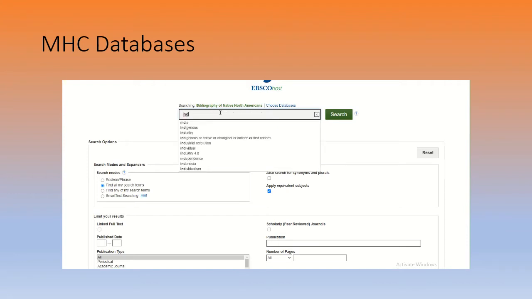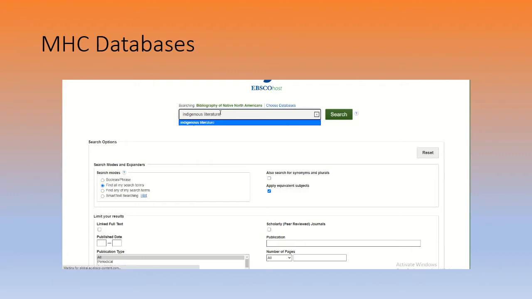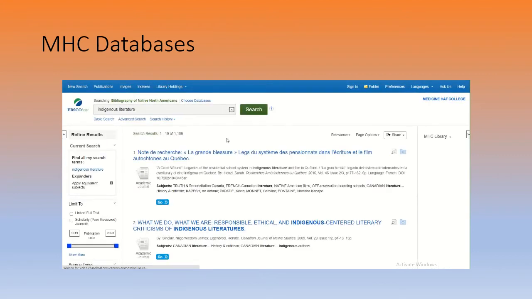And we can already see that it's coming back showing us we have something in here that will apply to my subject matter. Indigenous, let's see, literature. There we go. Hit search. Now we got 1,109 results.